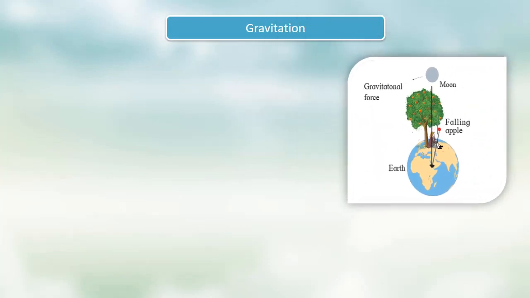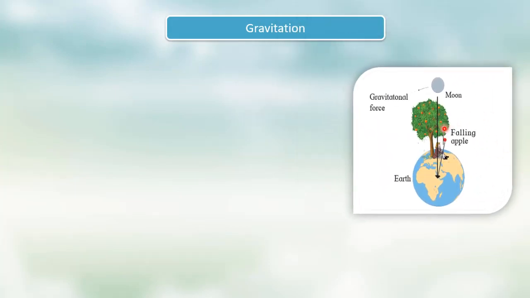Gravitation. Here the planet is Earth, and there are plants above the Earth. Here the apple is going in a downward direction, meaning it is falling, and gravitational force is there between the moon and Earth also.